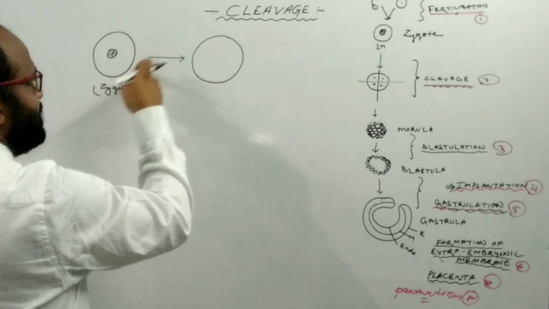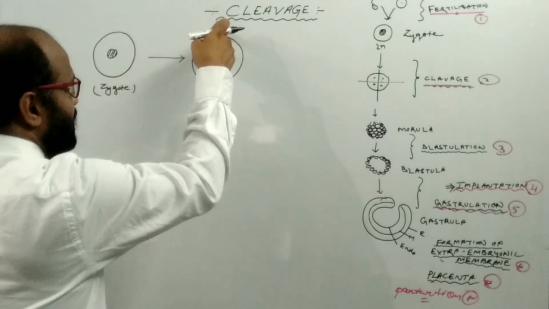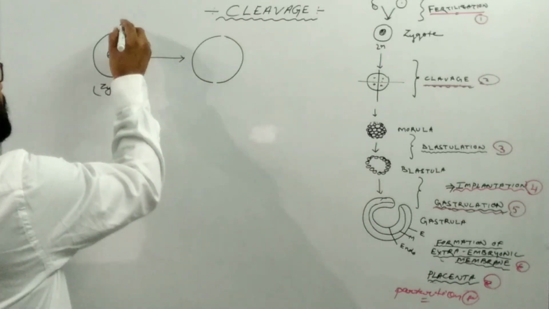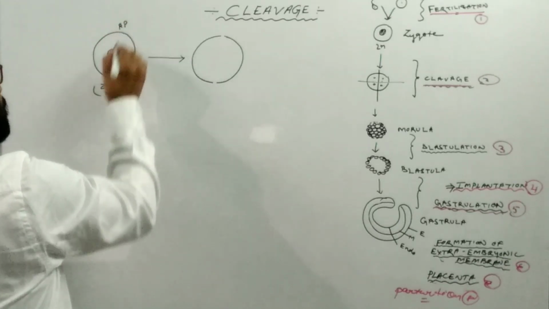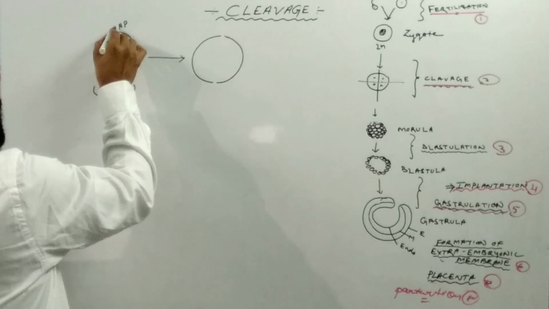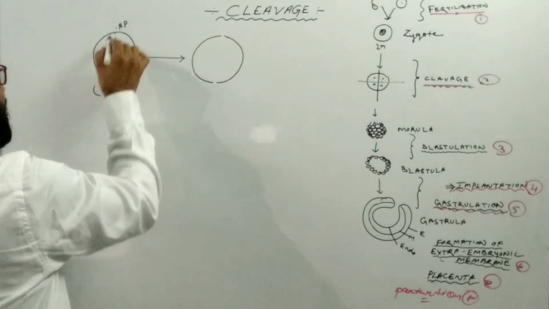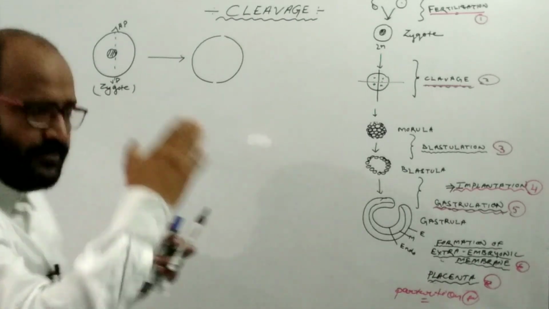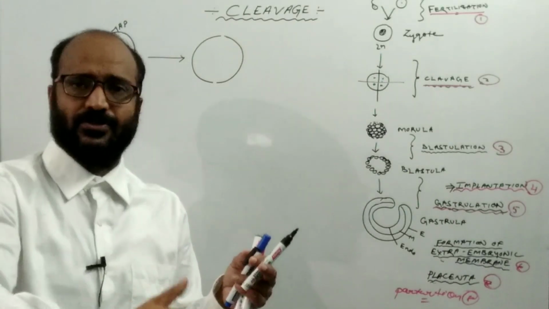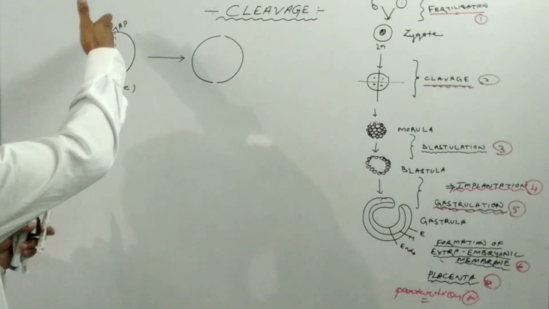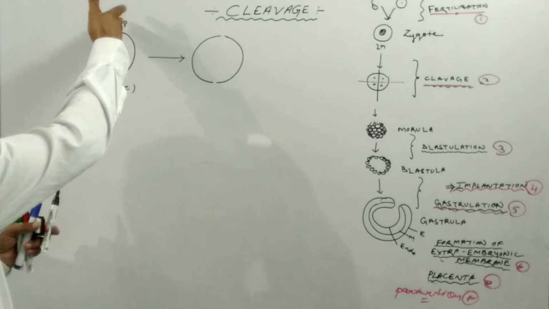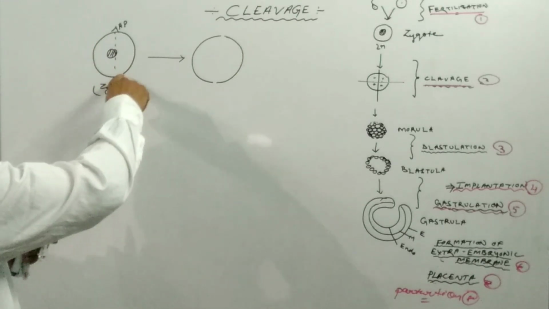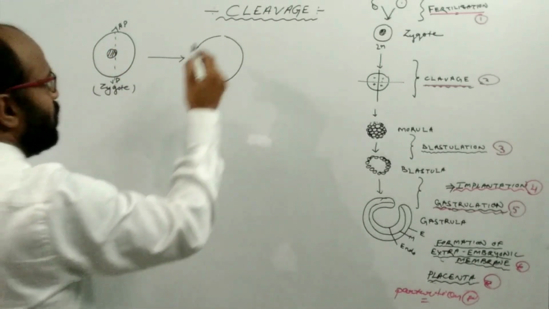Suppose that this cell divides in this position. As you all know, two poles are there, the animal pole and the vegetal pole, and the axis is known as the animal pole, vegetal pole axis. Suppose that the cleavage plane, or the cleavage furrow, which divides the zygote, starts from the animal pole and goes deeper and deeper and reaches the vegetal pole.